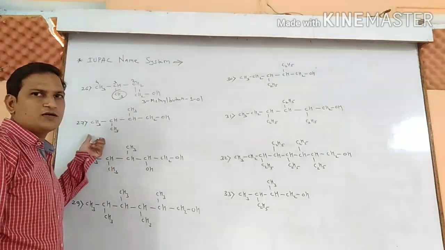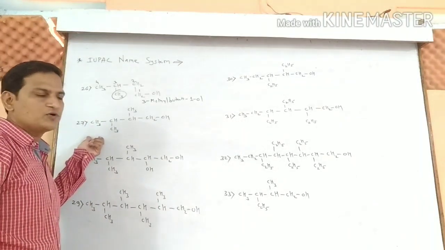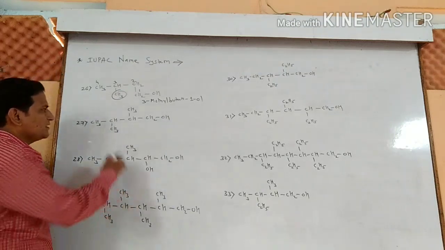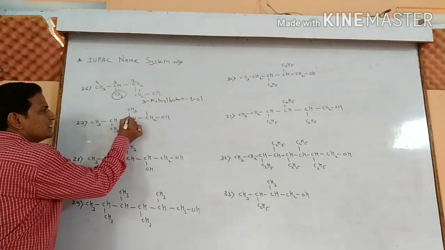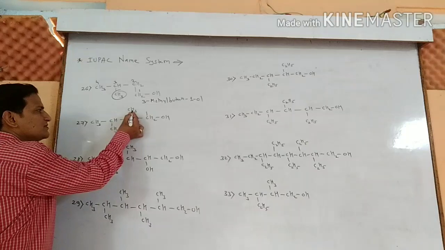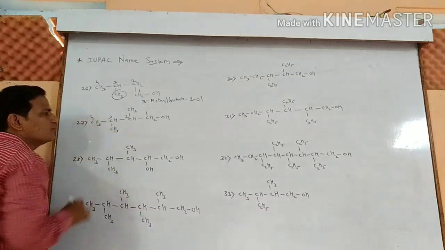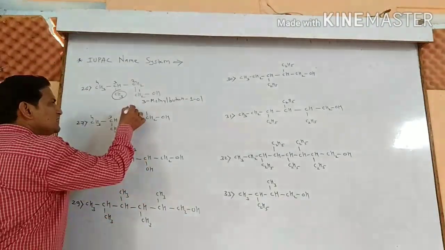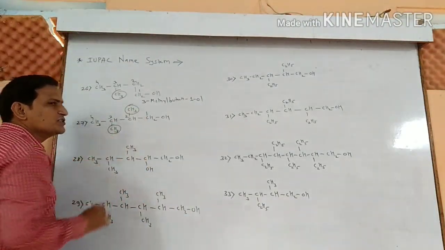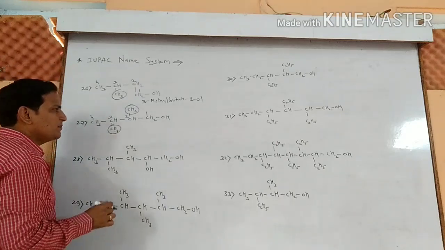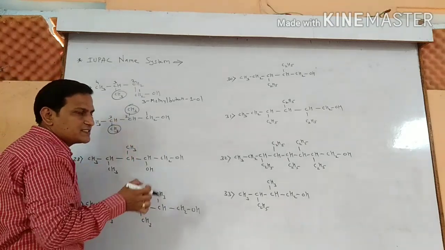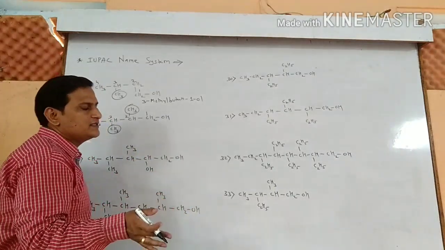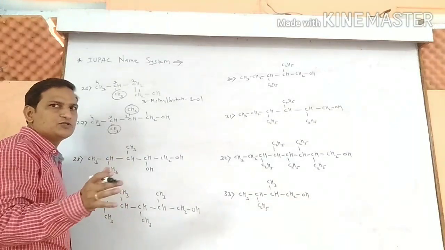Now, example number 27, you must try in your notebook. You can easily write the names. Firstly, understand example number 27: 1, 2, here it is the branching of CH3 group, again 3 and 4. If you observe, it is different from the previous one because it contains two branchings at two different positions. In this case, we have to mention the numbers of the branching first, then the name of the branching in the format of alkyl, and last is the parent alkane. E should be replaced by the OL.